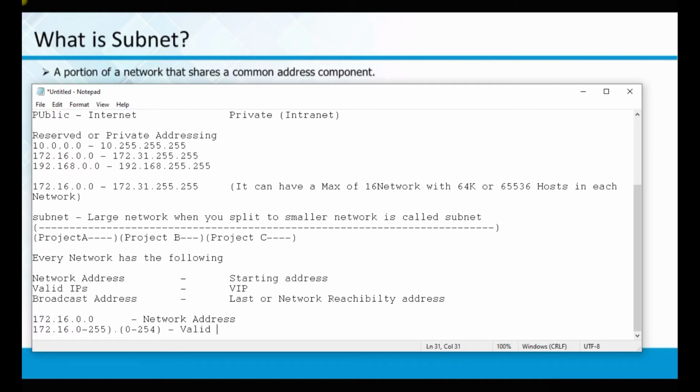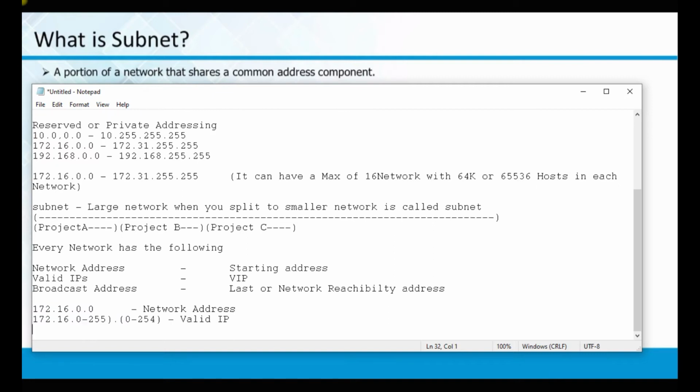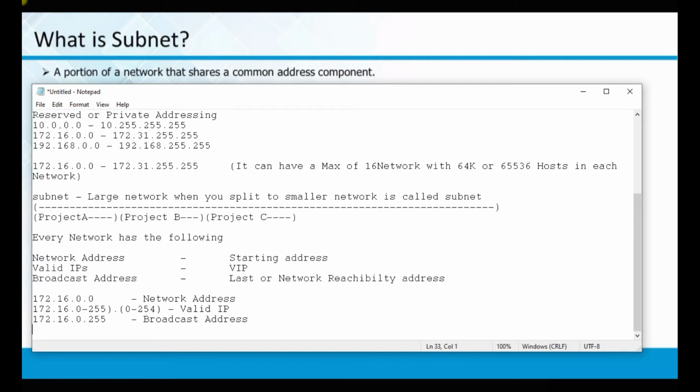A valid IP can be given to any system. And 172.16.0.255, this is the last one. We call this the broadcast address. Please understand this one.